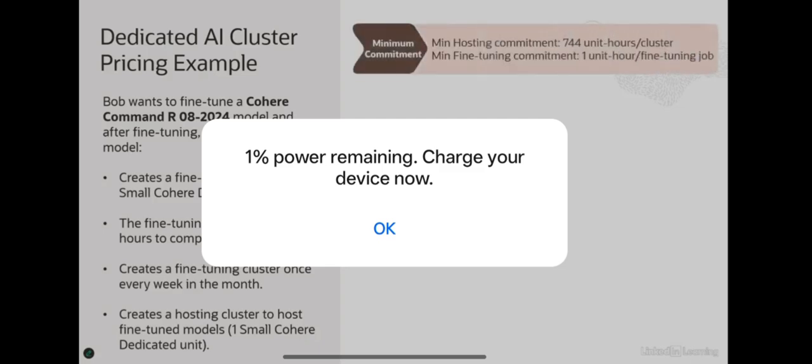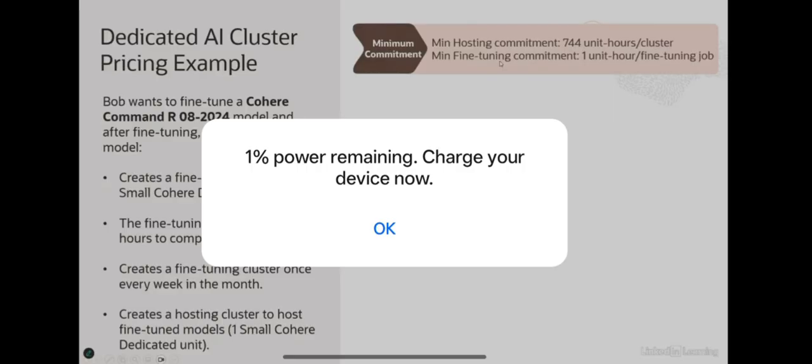Now let's look at some of the service minimum commitment required. For hosting, the minimum commitment is you host the model for the entire month. So you see 744 unit hours. Basically that means that you cannot do partial hosting. If you host a model, you're hosting it for the entire month.